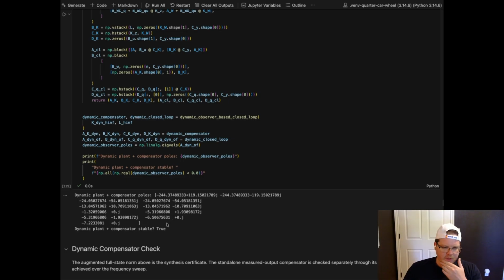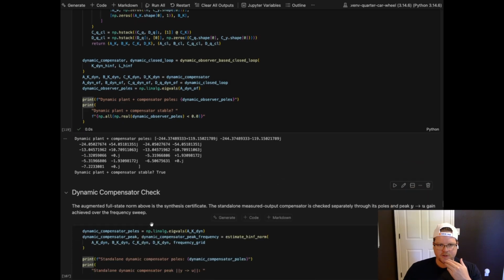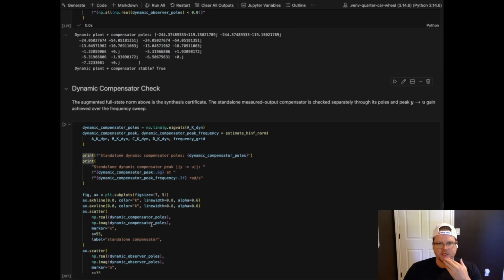Let's go to the dynamic compensator check here. Again, the certificates are good for the actual synthesized objects. From the L above or the K, we can check directly with the frequency response to ensure that it's upper bounded by that gamma K returned by the objective value.